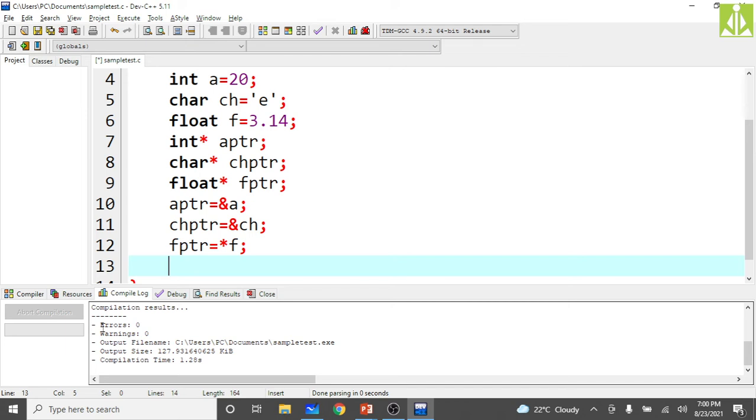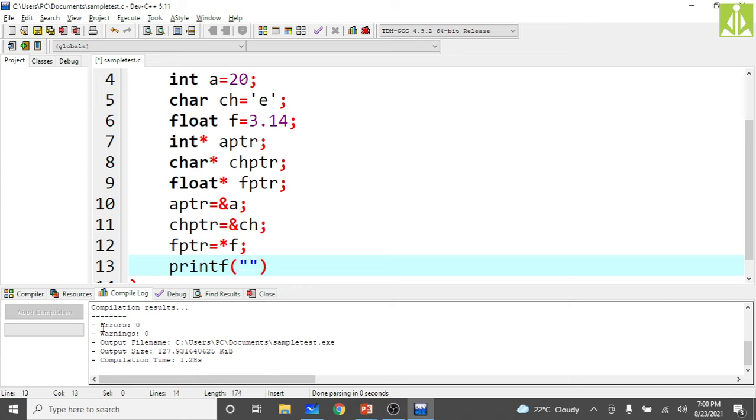The next thing: we print these values, first with the help of variables, and then with the help of pointers. When you print with pointers directly, you can't get the values; if you print directly, you will get addresses. So we have to apply the indirection operator onto them, that is nothing but the asterisk operator. We have to prefix the asterisk, the indirection operator, before the variable name.